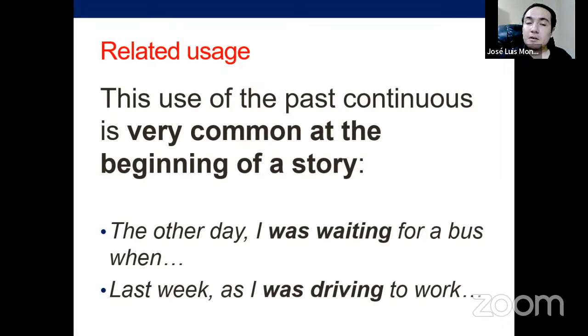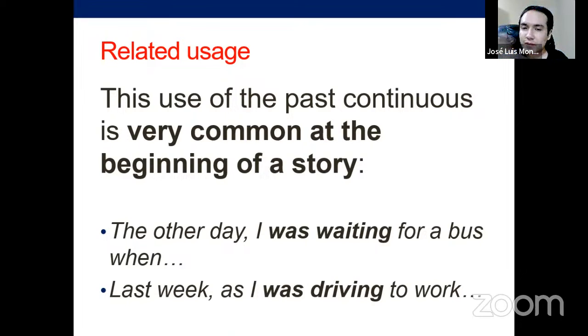So let's keep going. Related usage. This use of past continuous is very common at the beginning of a story. Now, it's like the context, as I said at the beginning. You are given a context and in between things happen, or happened in this case. So the other day I was waiting for a bus when this happened and this happened, right? So I can continue. So for example, the other day, comma, I was waiting for a bus when I saw a very old and good friend, right?